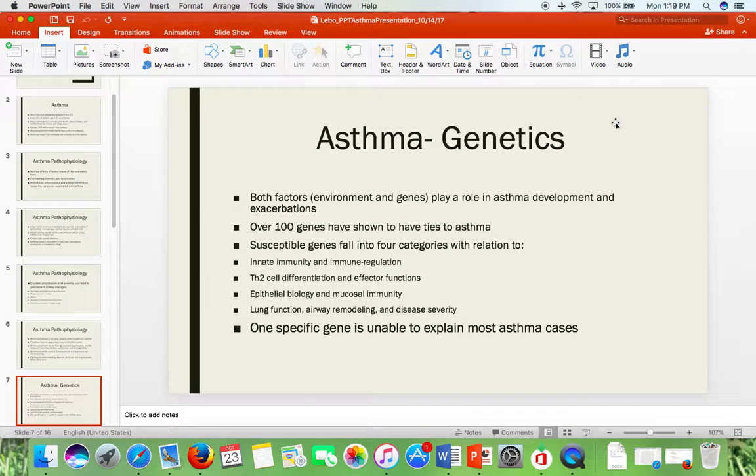So asthma and genetics. Both factors, environment and genes, play a role in asthma development and its exacerbations. Over 100 genes have shown to have ties to asthma. However, one specific gene is unable to explain most asthma cases. The susceptible genes fall into 4 categories with relation to innate immunity and immune regulation, Th2 cell differentiation and effector functions, epithelial biology and mucosal immunity, and lung function, airway remodeling, and disease severity.